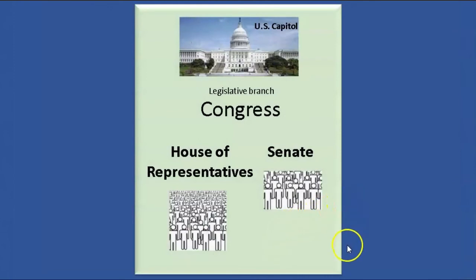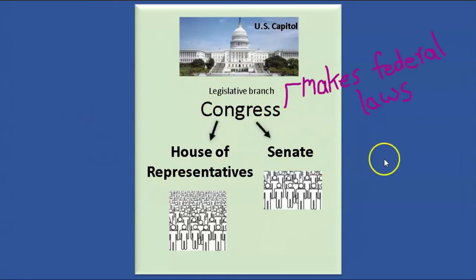Here's a review with our picture. We have Congress, the legislative branch of the government. The job of Congress is to make federal laws. They make laws for the whole country, for the United States. There are 2 parts of Congress. The Senate.